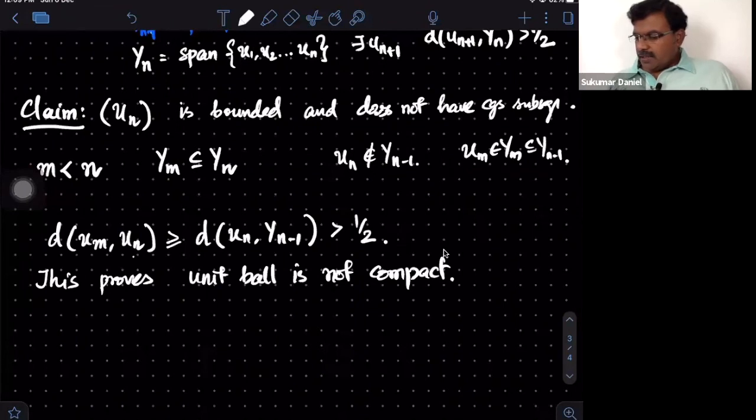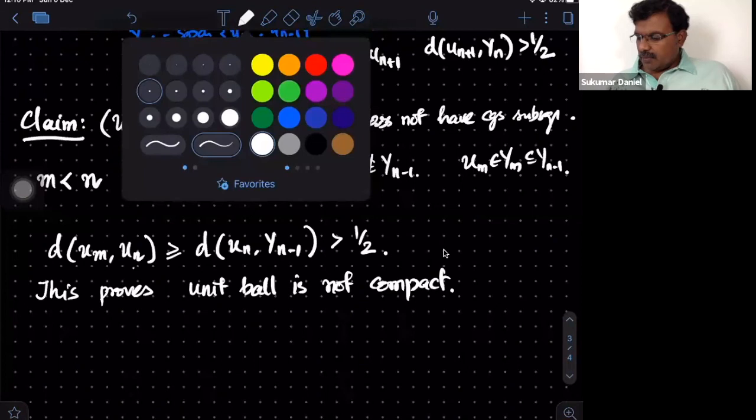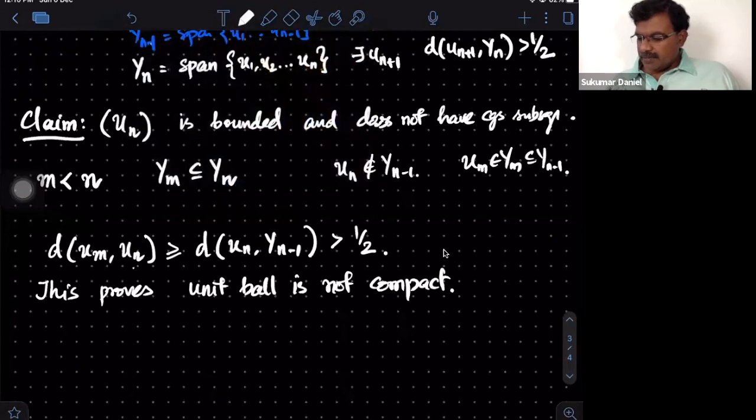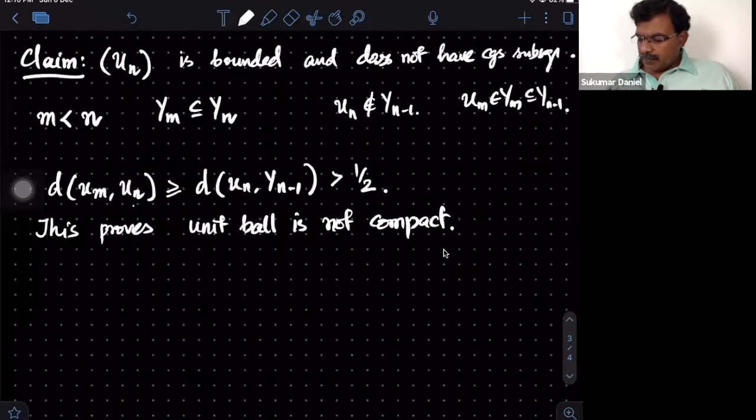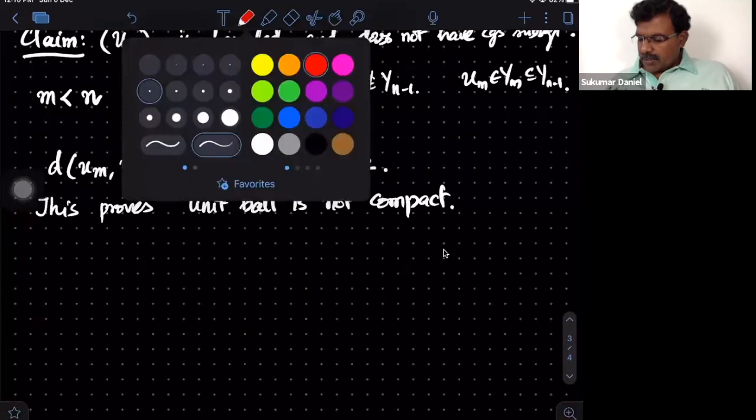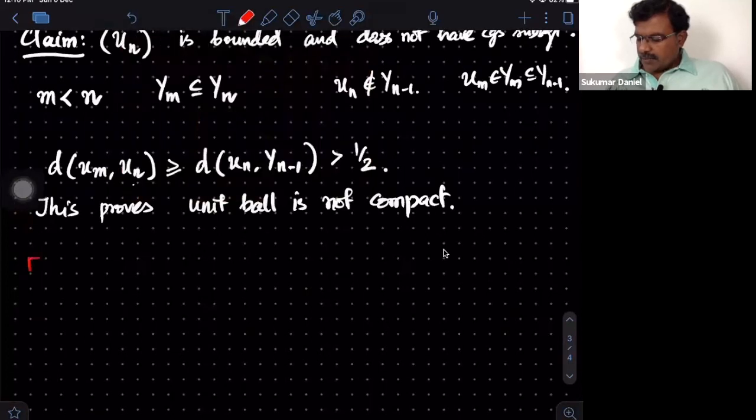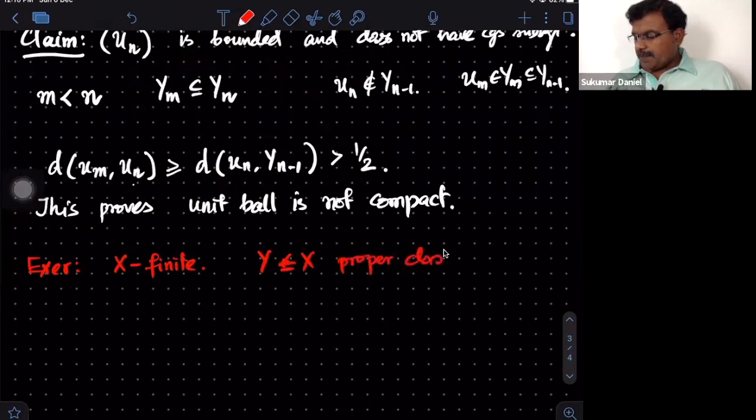Now, using this information, we can think of what happens in the finite dimensional case. As an exercise, you can check that if X is finite dimensional and Y is a proper closed subspace, then given any r, you can find such a number.